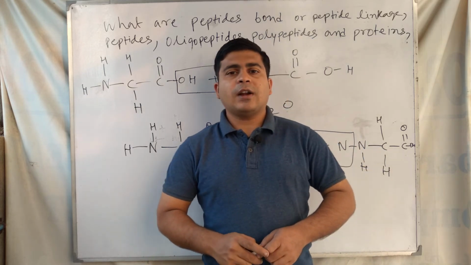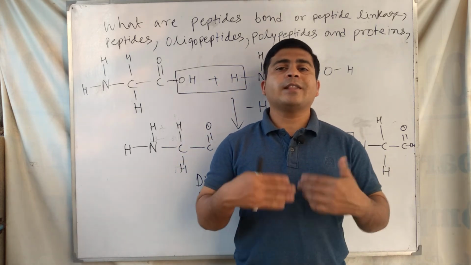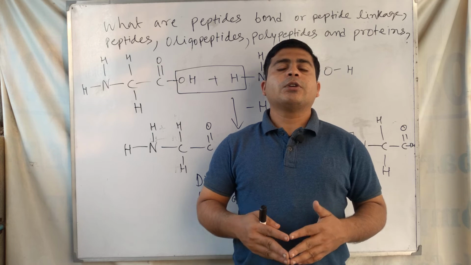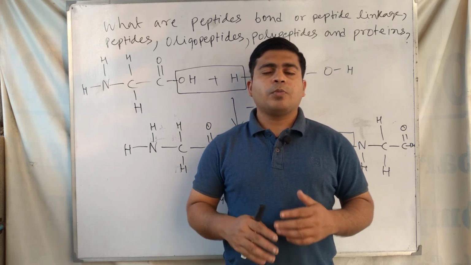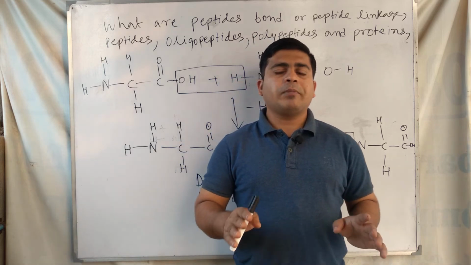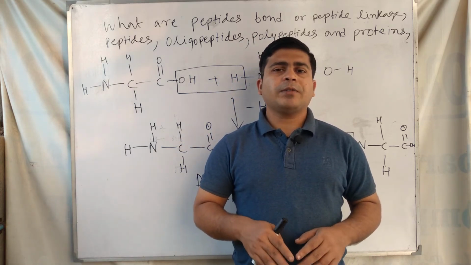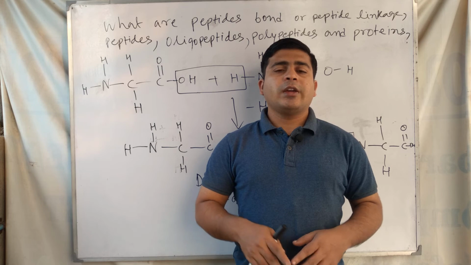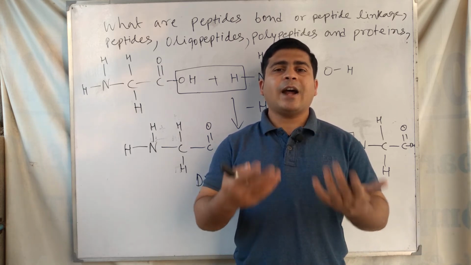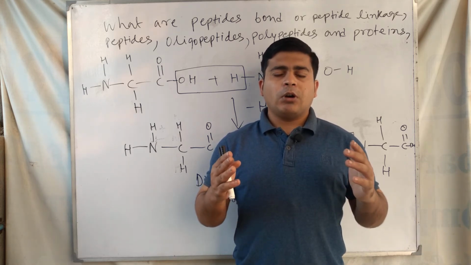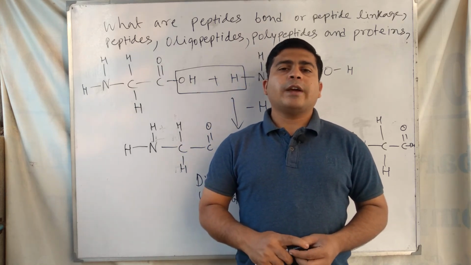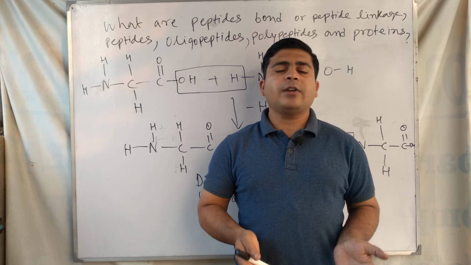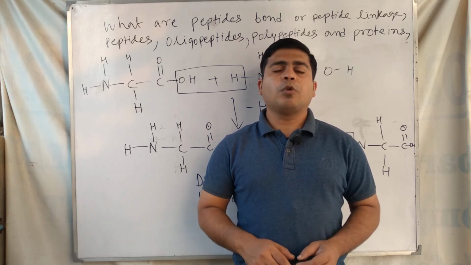Larger peptides of more than 10,000 molecular weight are called proteins. So protein means peptides that have molecular mass more than 10,000, and more than 100 molecules of amino acids are forming the peptide. Okay, more than 100 molecules forming peptides, that time we call it protein.